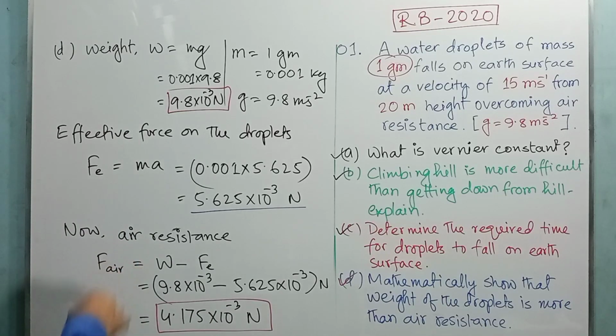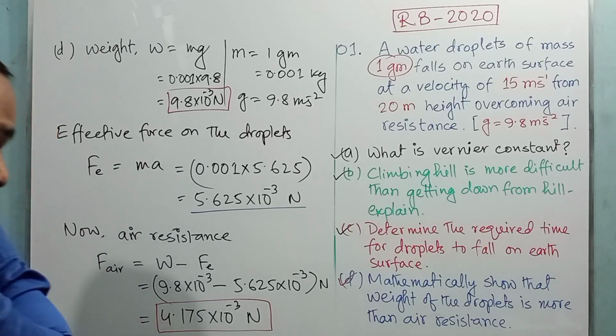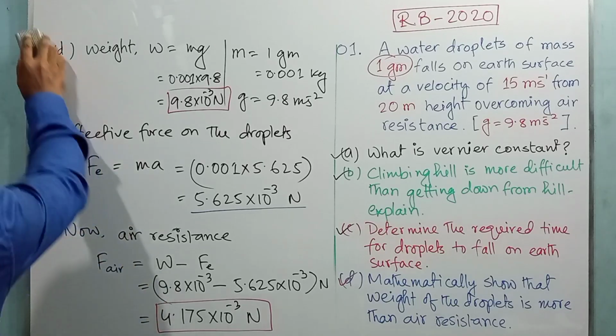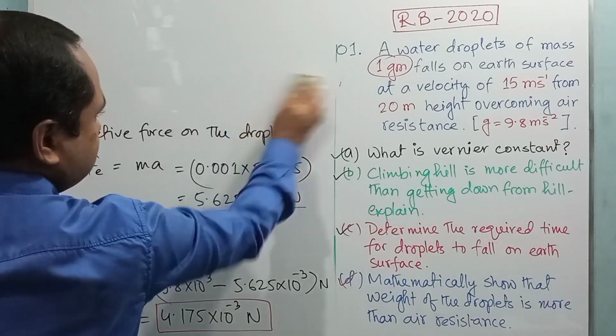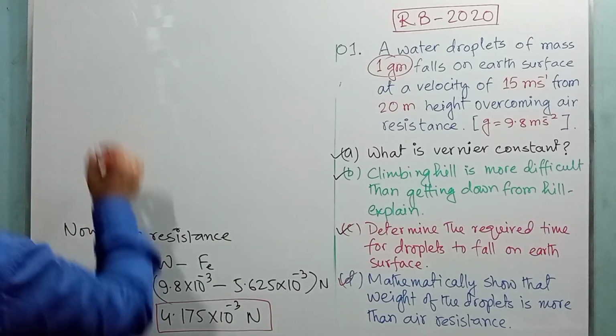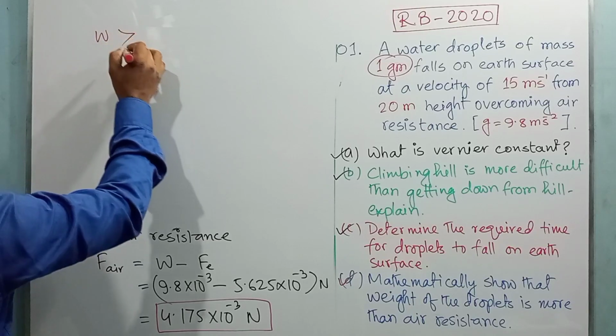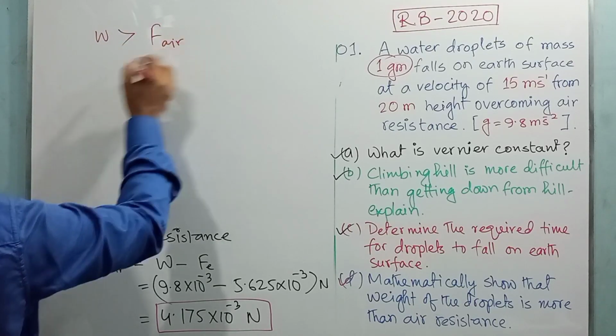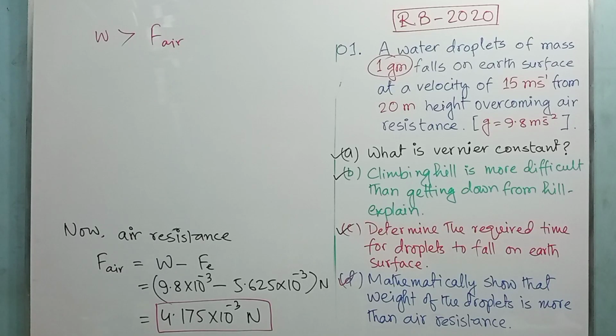So comparing these two values, the weight of the particle was 9.8 into 10 to the power minus 3 Newton, and the air resistance was 4.175 into 10 to the power minus 3 Newton. So we can say weight W is greater than F air, that is, the weight of the body is more than the air resistance, right? So I hope you got it.